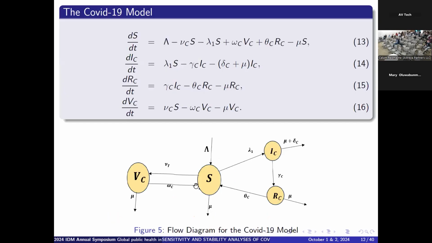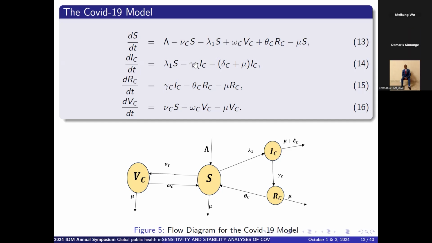So what we did again is to develop individual models for COVID-19 and also for tuberculosis, so that we're able to compare the result of our analysis and simulations, that is comparing the results for people who are only infected with COVID, those who are only infected with tuberculosis, and then those that are co-infected.